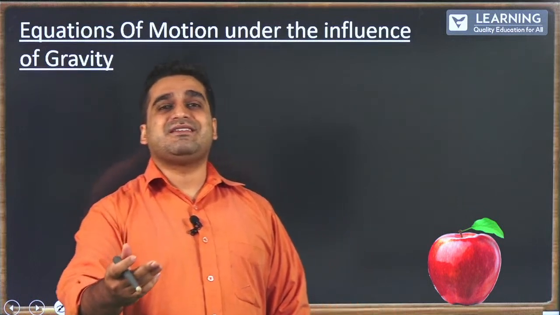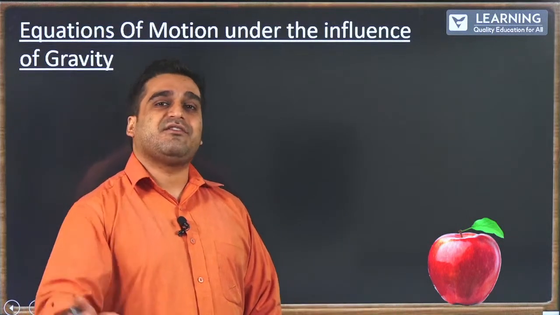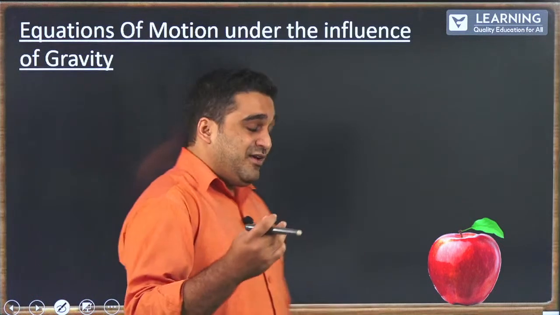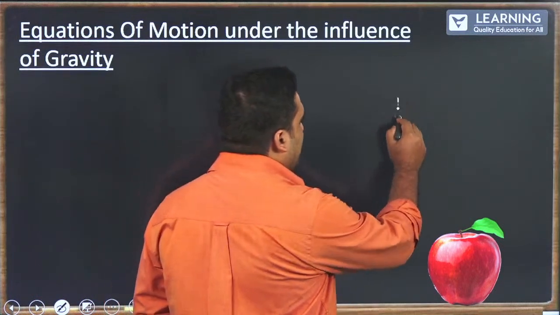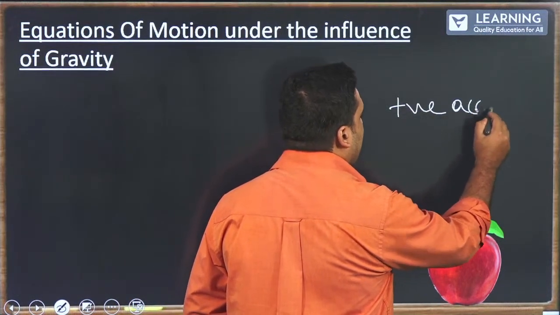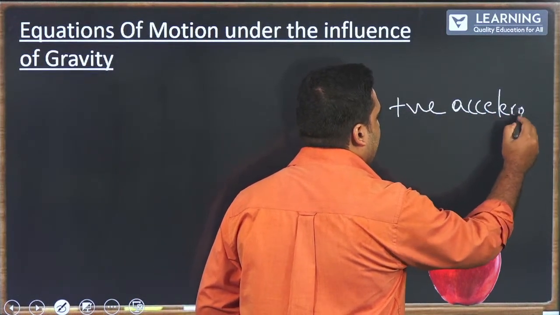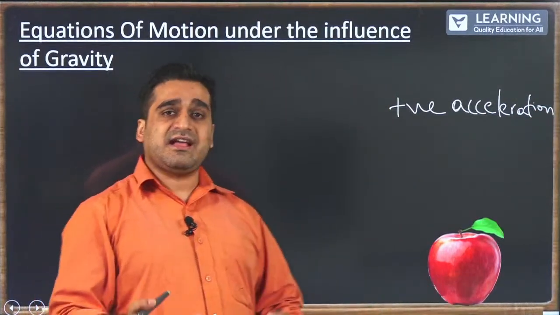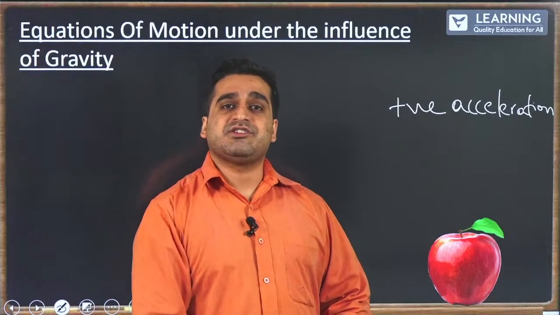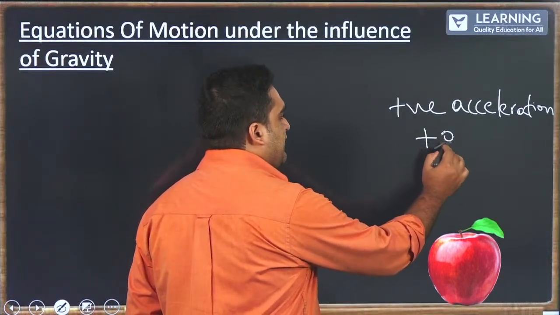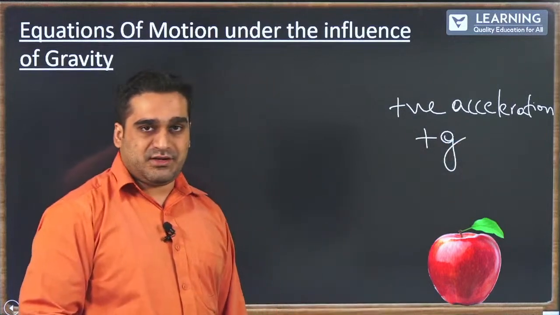Since its velocity is increasing over a period of time, it is accelerating. The acceleration here is certainly positive. Since it has a positive acceleration, the acceleration is nothing but acceleration due to gravity, so acceleration due to gravity should also be positive.